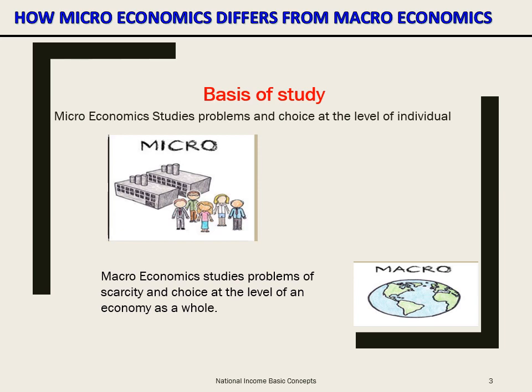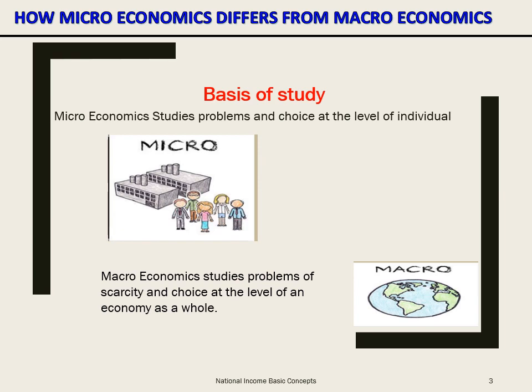Microeconomics studies problems and choices at the level of individuals. As you have seen in 11th standard, you have studied consumers' equilibrium, producers' equilibrium, demand, supply, determination of price. So all these were studies which were related to an individual economic unit.